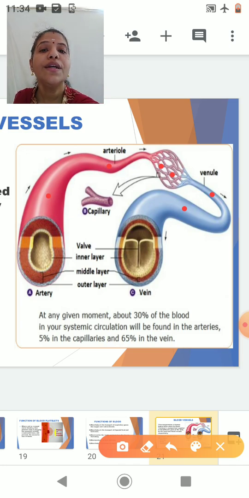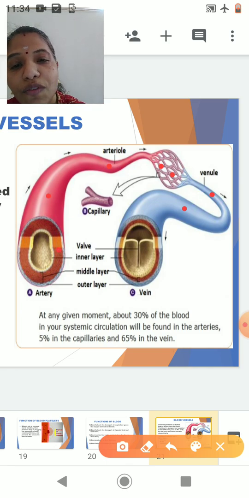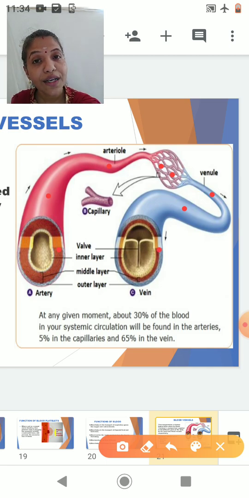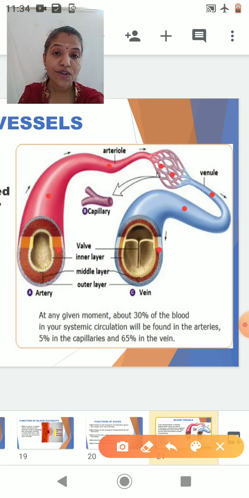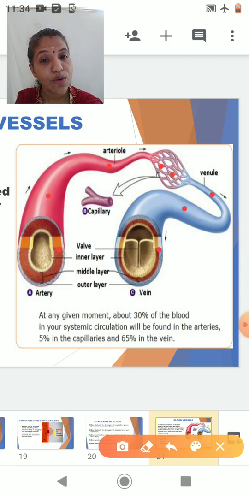Okay, now here you can see the artery, the wall of the artery. You can see the wall of the artery is thick, but what about the wall of the vein? The wall of the vein is thin. Why is the wall of the artery thick? Because the blood is under high pressure in an artery, so it has got a thick wall, whereas in case of a vein the blood is under low pressure, so it has got a thin wall.